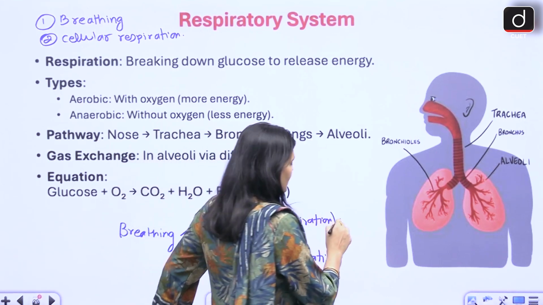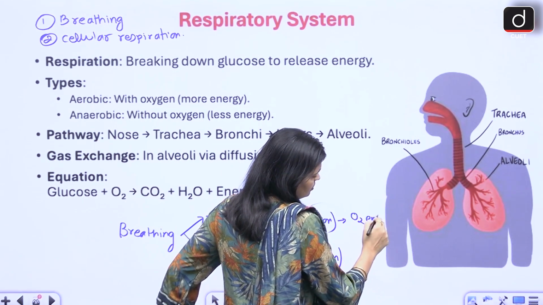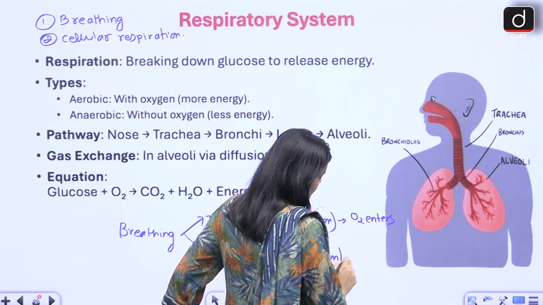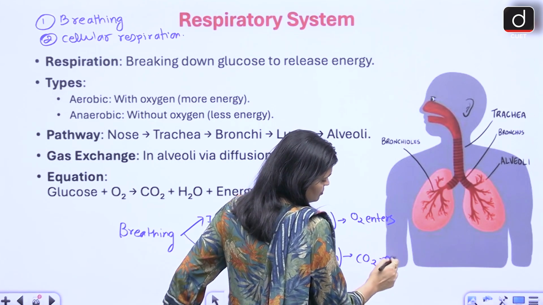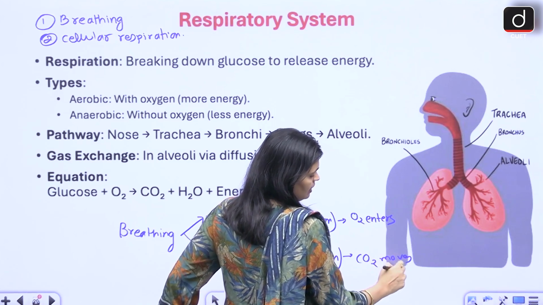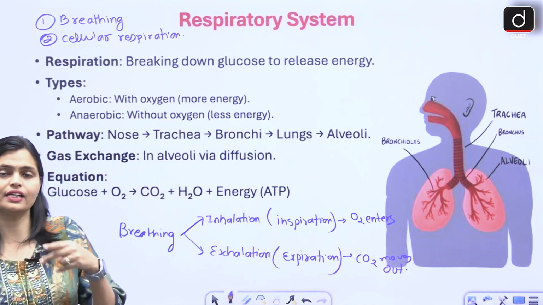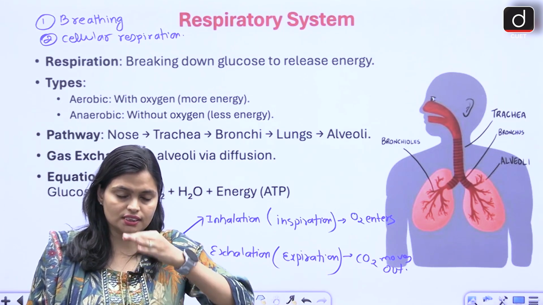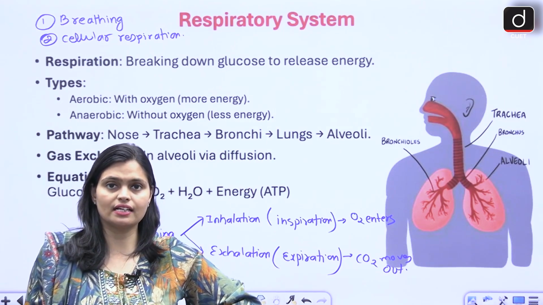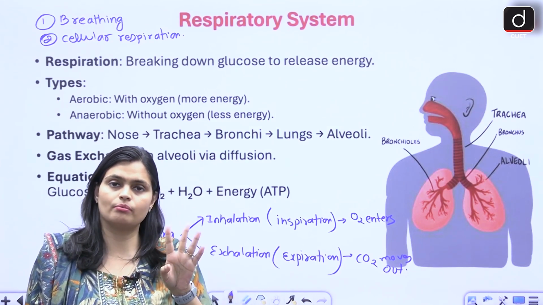What happens in inhalation? Oxygen enters, and in expiration, carbon dioxide moves out. So breathing takes place in two steps, inhalation and exhalation. Via inhalation, the oxygen gets inside the body. In exhalation, CO2 goes outside the body. These are the two processes in breathing.